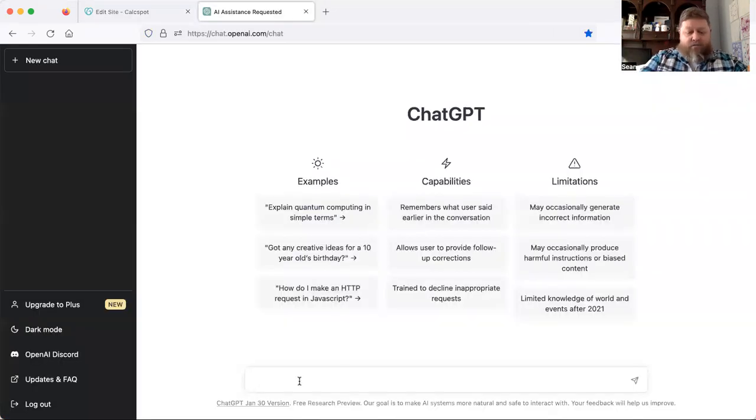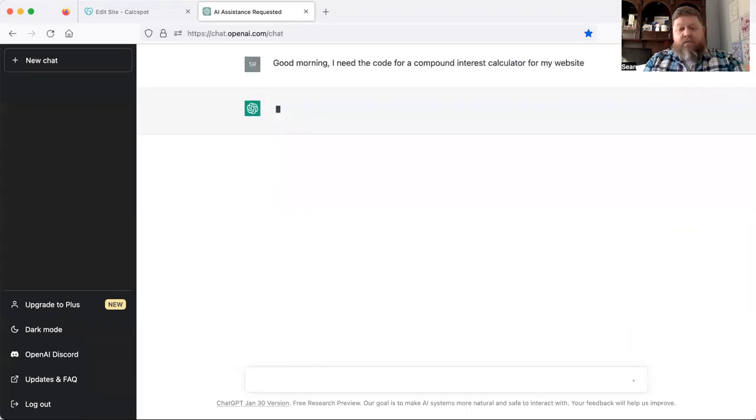So let's start here. I am doing this in the morning, so let's say, good morning. I need the code for a compound interest calculator for my website. Let's see what comes up. Of course, it's a Saturday morning, so I expected this is going to be super busy. While that's running, we should just take a second here.